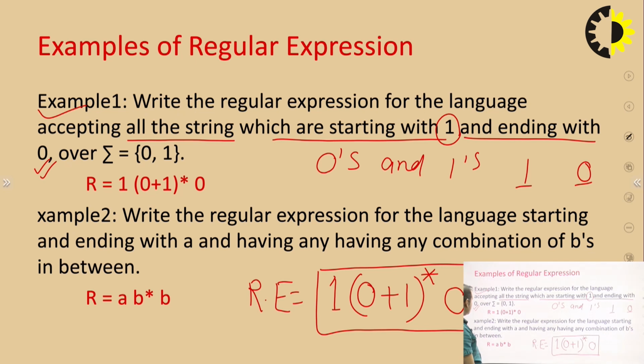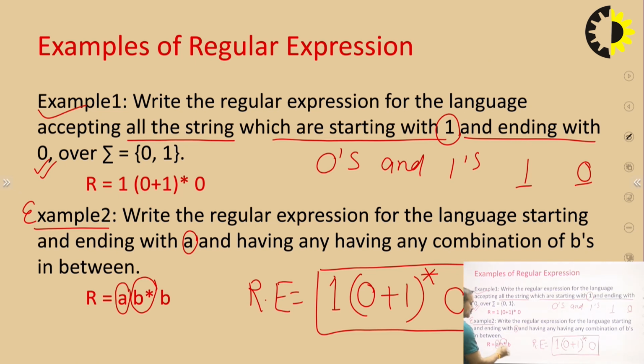Now, the second example is example number 2. Write the regular expression for the language starting and ending with A and having any combination of B's in between. That means this is a string of symbols A and B. Any number of B, that means B star gives any number of B.